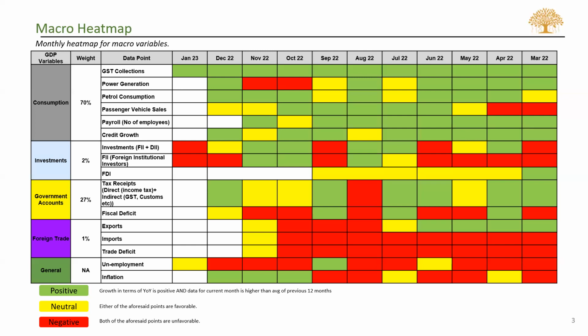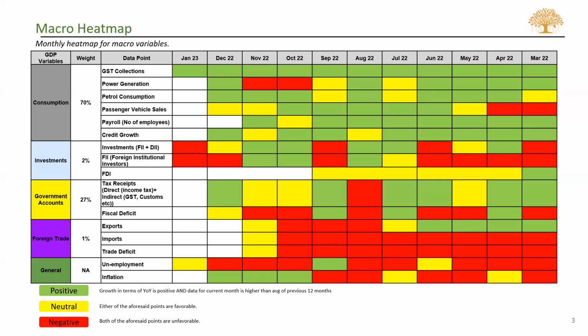If we see only FIIs data, for the last 12 months the average outflow for FIIs was around 12,000 crores per month, and historically it has been positive at 6,000 crores per month. However, during the current month, January 2023, we've seen an outflow of around 41,000 crores.